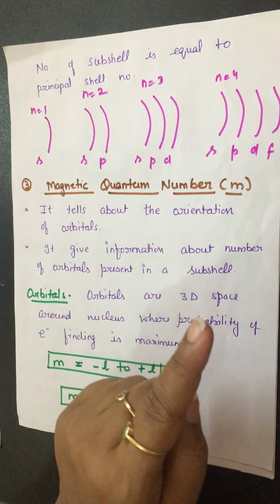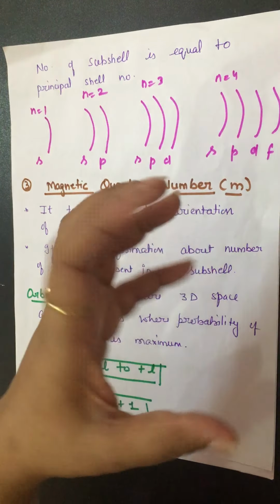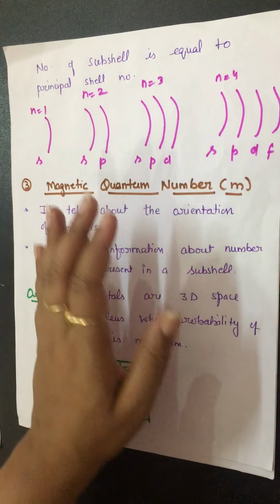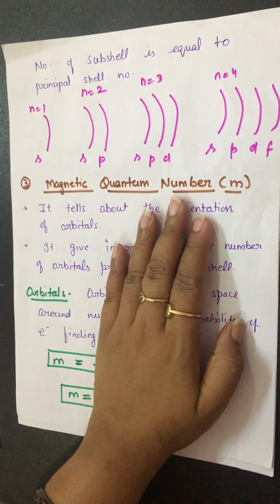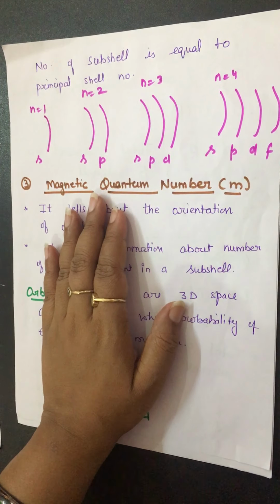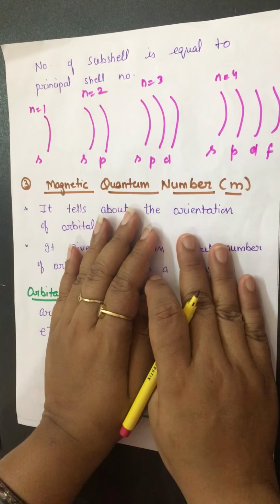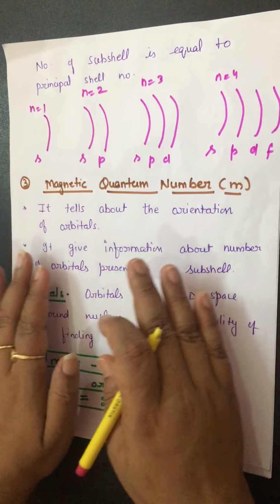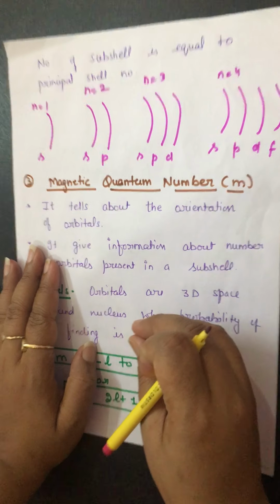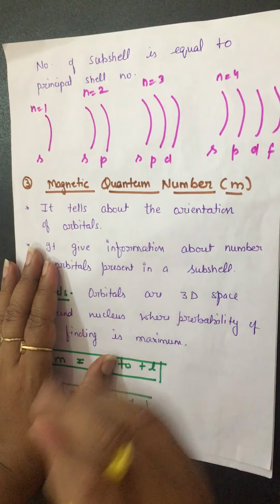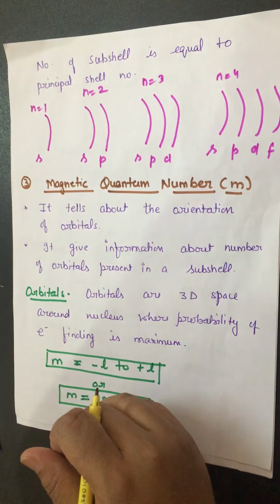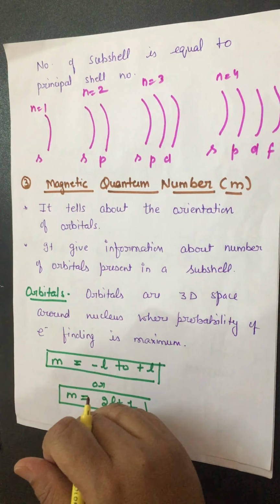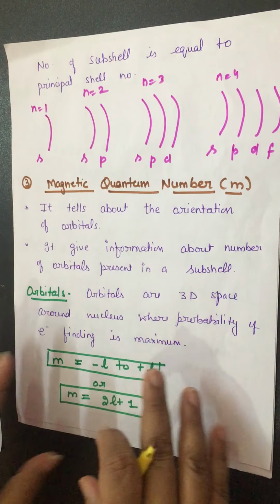And if we know the probability, it shows the orientation of the orbital, and it is indicated by the magnetic quantum number. So what does the magnetic quantum number tell? Magnetic quantum number tells about the orientations of the orbital, and also how many orbitals will be there for a particular subshell. Now what do you come to know? Shell is divided into subshells, and further subshell has orbitals. So you must know about it very clearly.